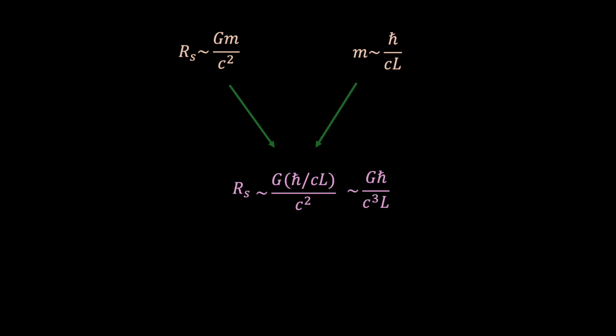hole to form. To find out when this occurs for our particle in a box, we can substitute our expression for the effective mass into the Schwarzschild radius equation. And when we do this, we find the following purple expression. And if we then simplify, we find that the Schwarzschild radius is given by Għ divided by c cubed L.